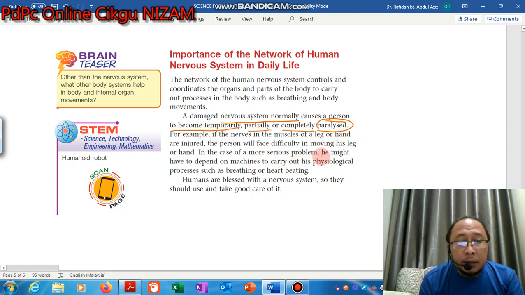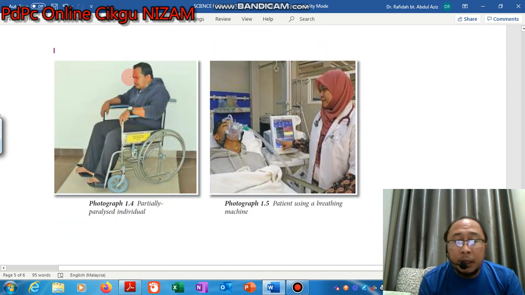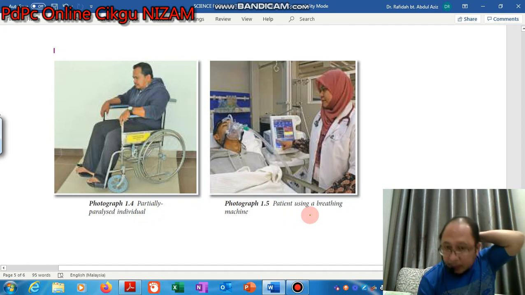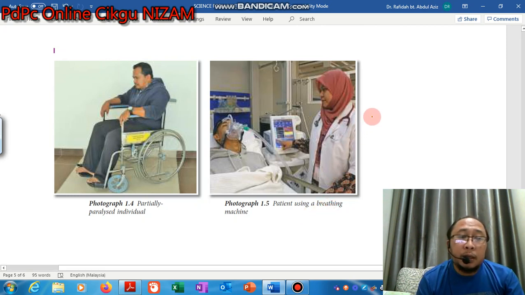This gives a lot of burden to any living organism. This diagram is an example. Anyone with a damaged nervous system will need treatment, and sometimes they may have to use a breathing machine or something that ensures they can survive.